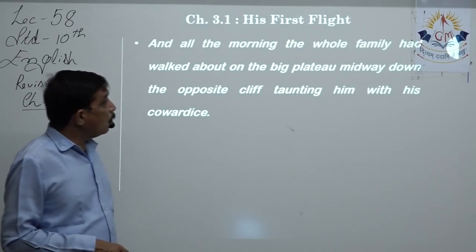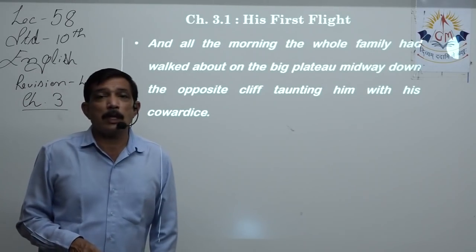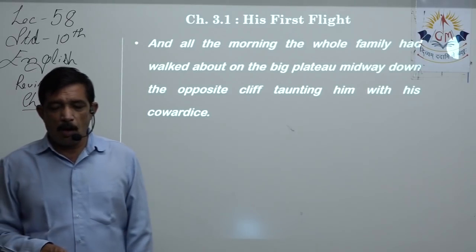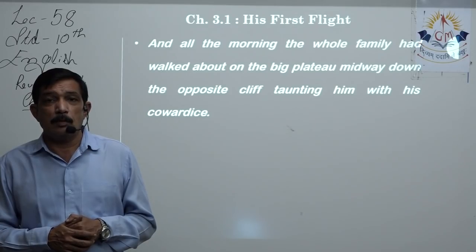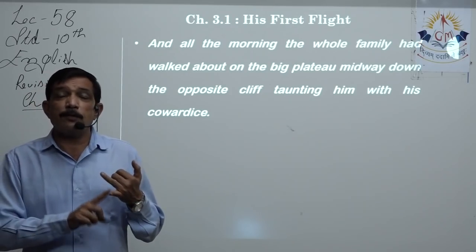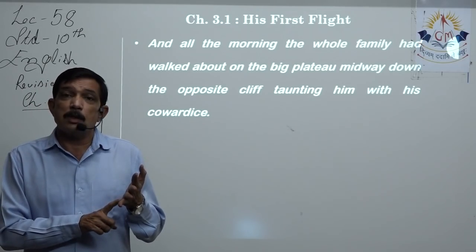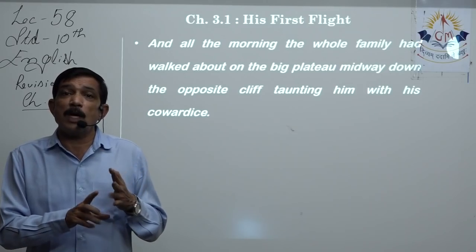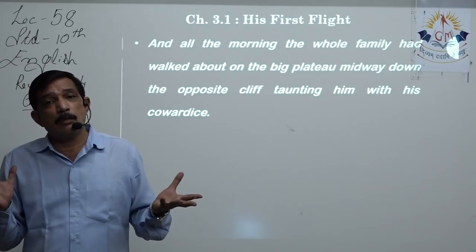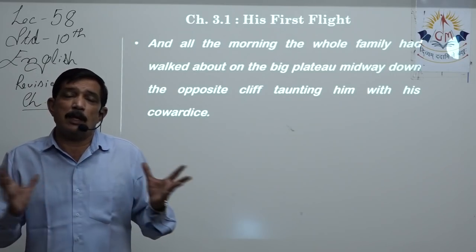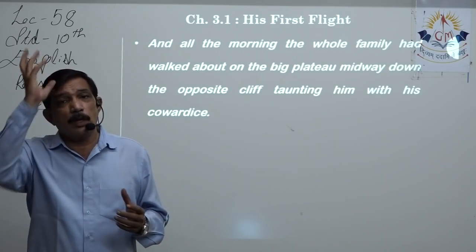And all the morning, the whole family had walked about on that big plateau midway down the opposite cliff, taunting him with his cowardice. How many are there? Mother, father, two brothers and sister, five of them, flying in the air, each one in different directions, diving, gliding, climbing, soaring high.